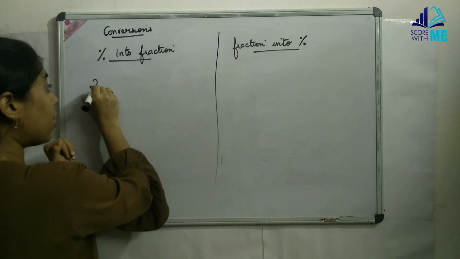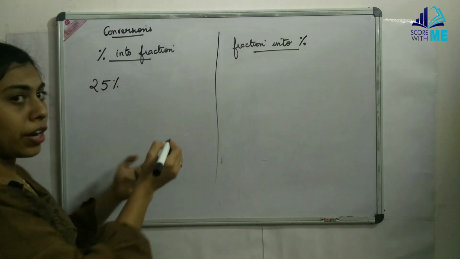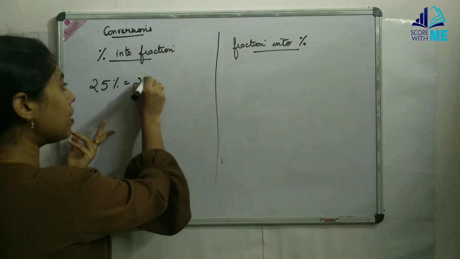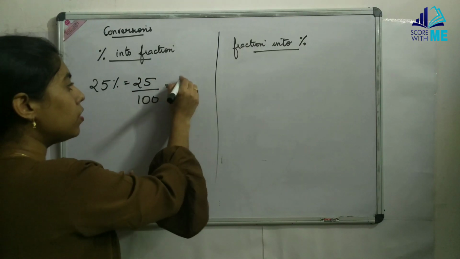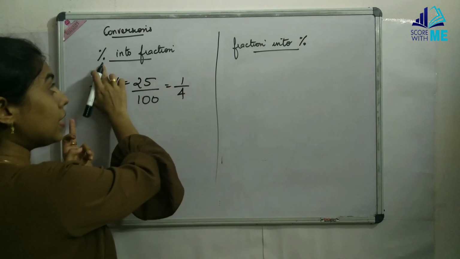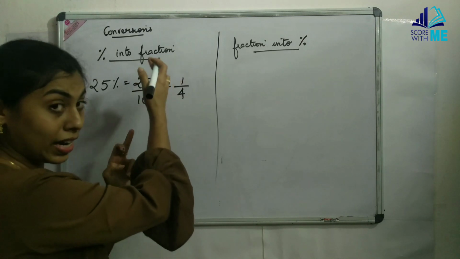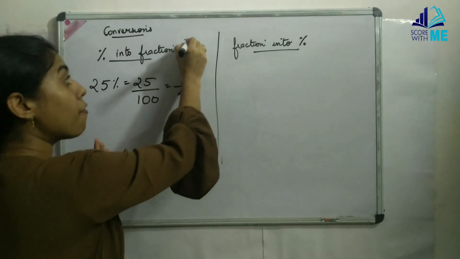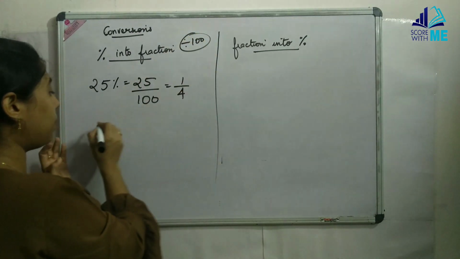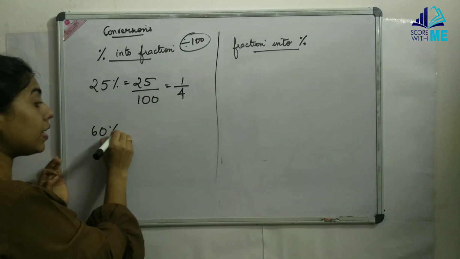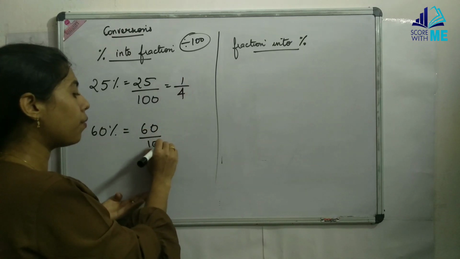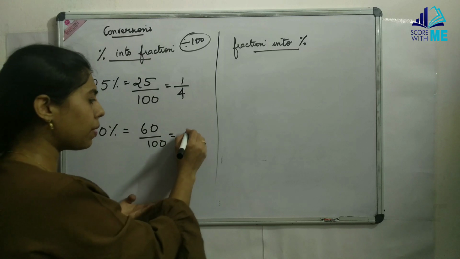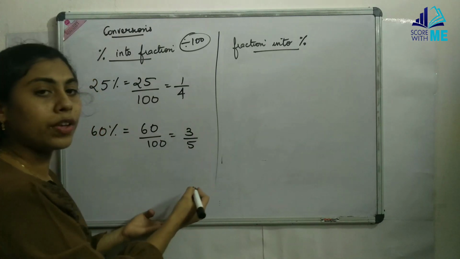So if we have to convert 25% to a fraction, what does that mean? We are dividing 25 by 100. We got a fraction, that's all. So for getting a fraction from a percentage, we have to divide it by 100. As simple as that. If 60% has to be converted to a fraction, 60 by 100, and we get 6 by 10, that is 3 by 5. That's all, we got the fraction.